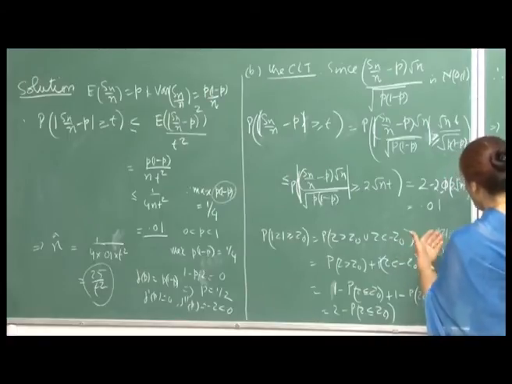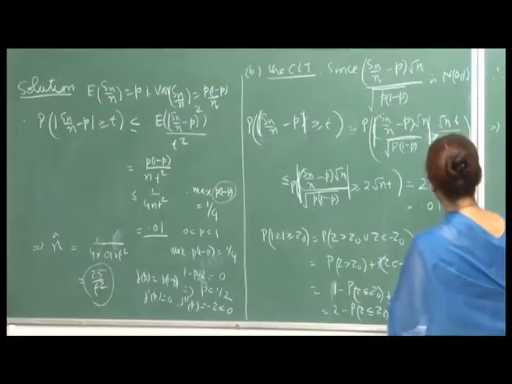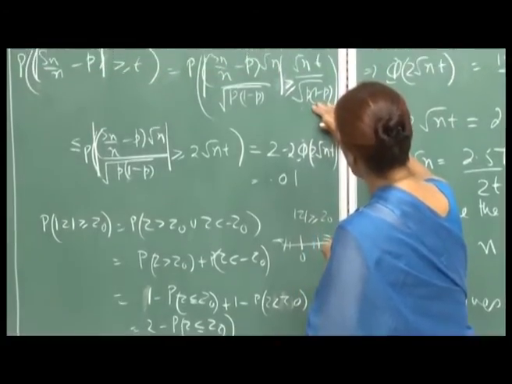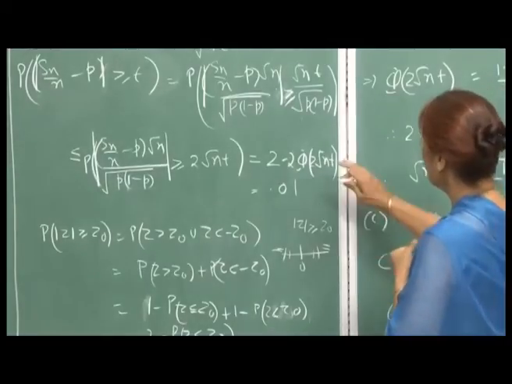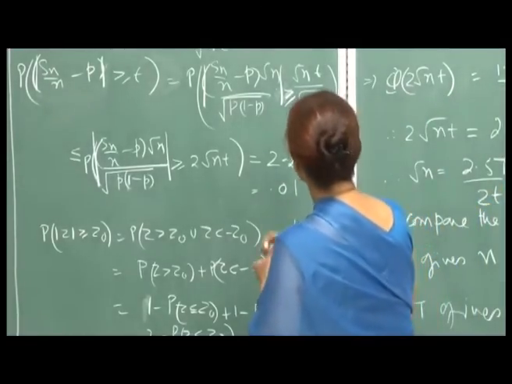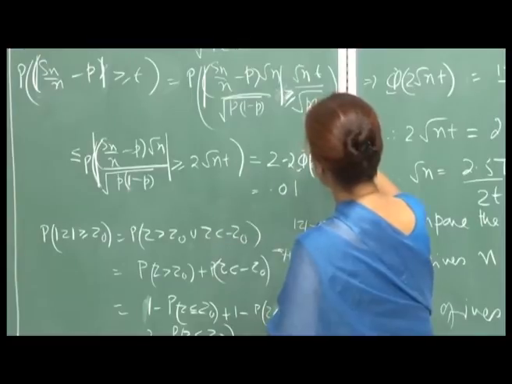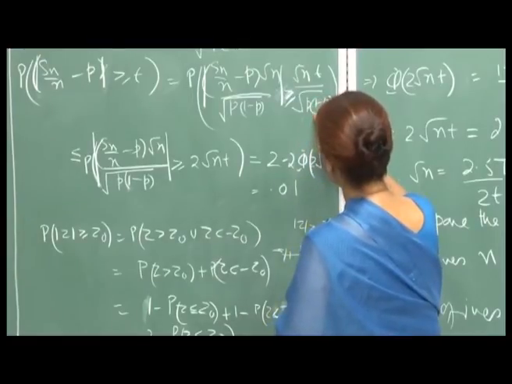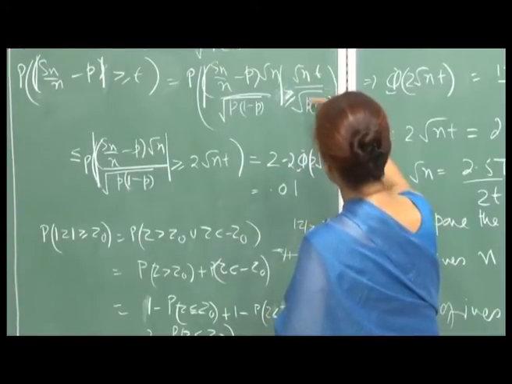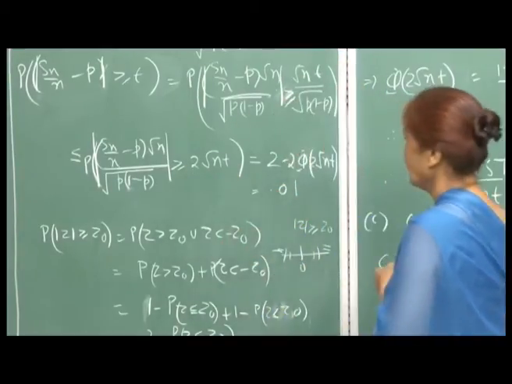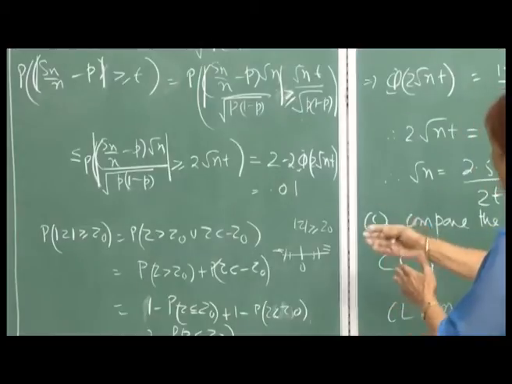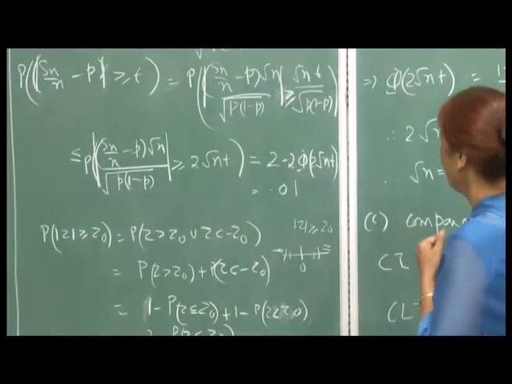So, therefore, the value of n, which satisfies for maximum value here, will satisfy for all values of p. Okay. So, this is the idea. Now, let us see. So, this greater than or equal to, so therefore, I am substituting 1 by 4 for p into 1 minus p, which gives me half, and so that makes it 2 root n t. So, it is just the same argument, you draw the figure and you can verify for yourself.